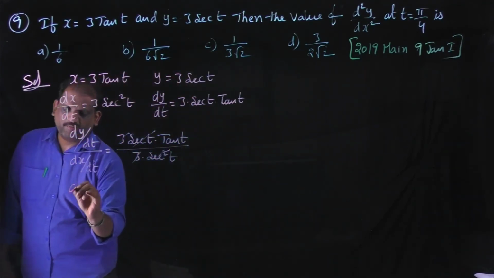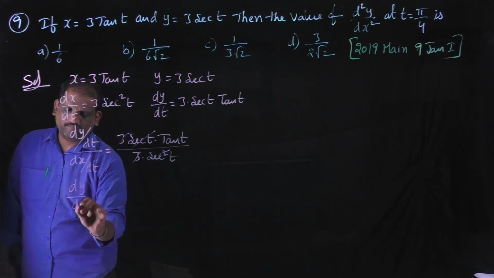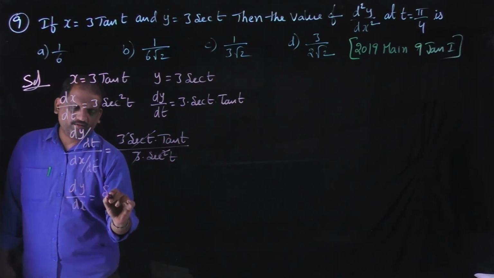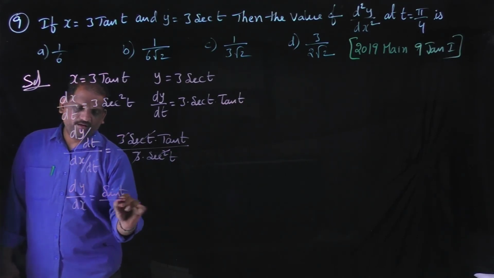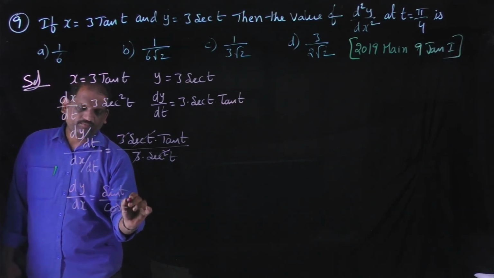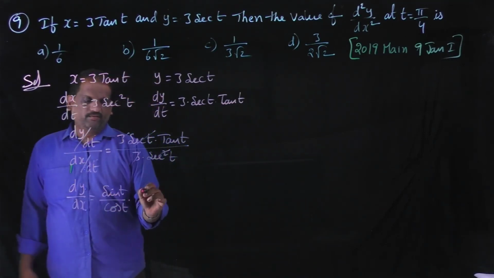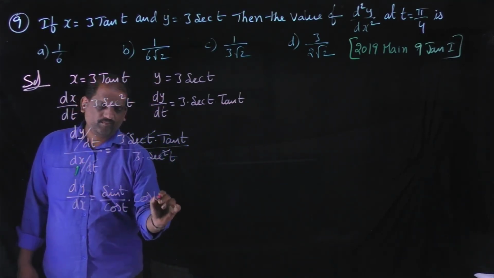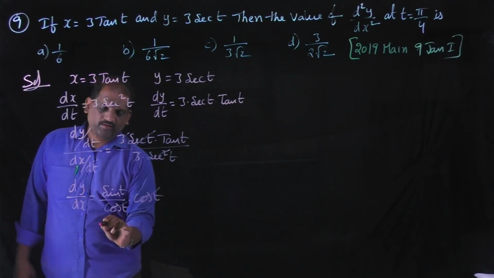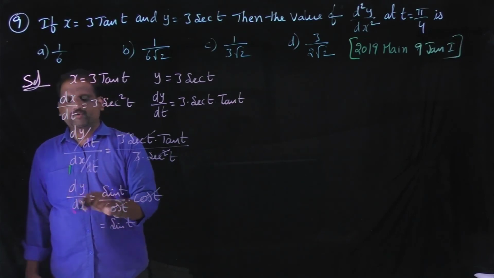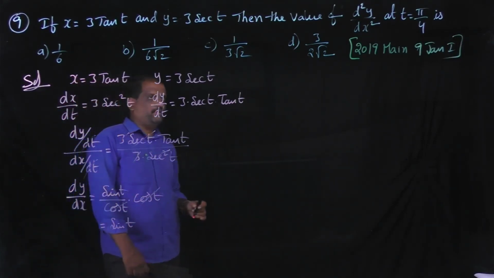Then dy by dx is equal to tan t can be written as sin t by cos t into 1 by secant t can be written as cos t. Cos t cancel, that is equal to sin t. Then the value of dy by dx is sin t.